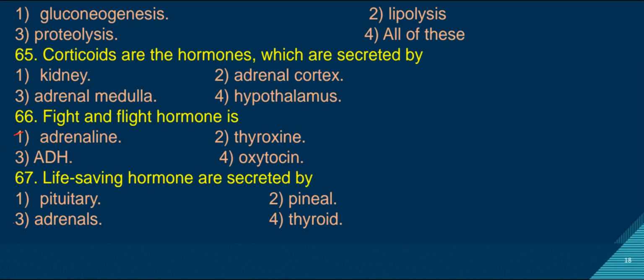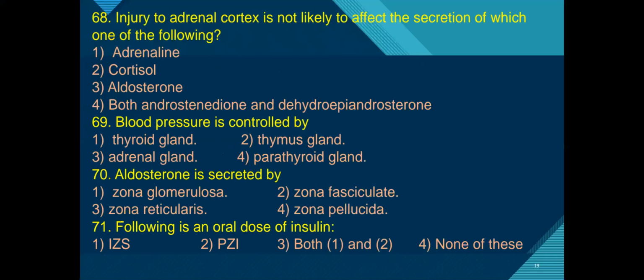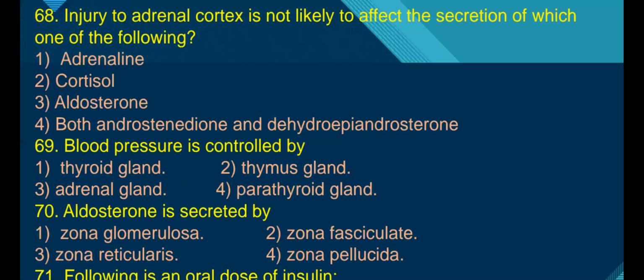Let's move on to the next question. Question number 68. Injury to the adrenal cortex is not likely to affect the secretion of which one of the following? Adrenaline, cortisol, aldosterone, both androstenedione and dehydroepiandrosterone.